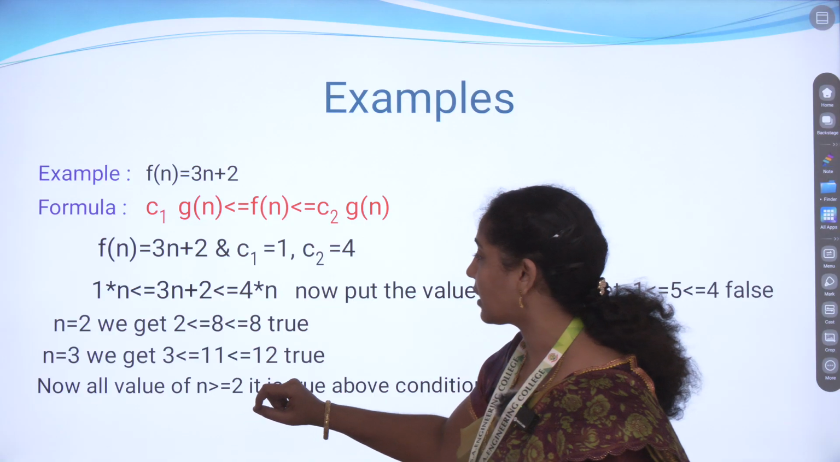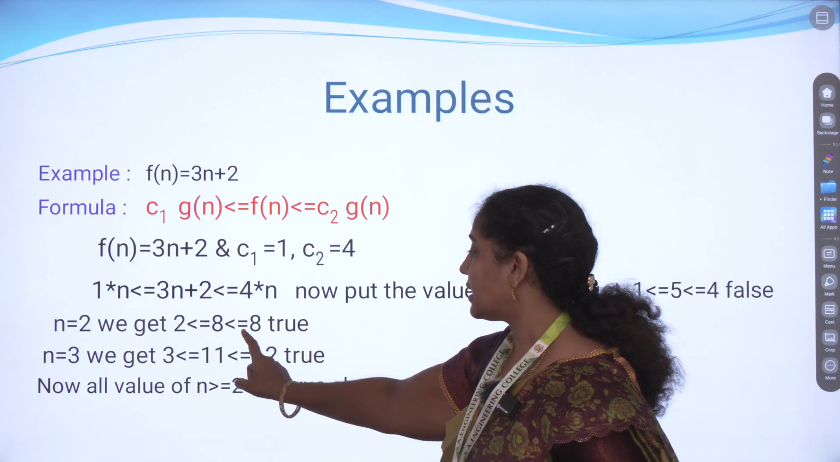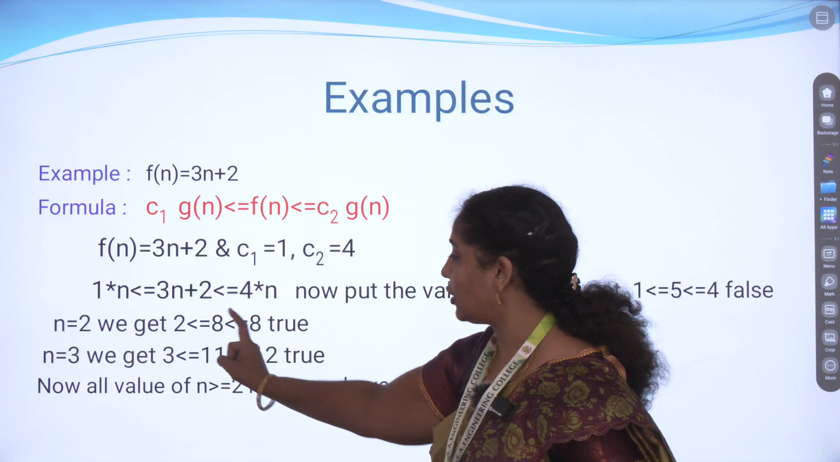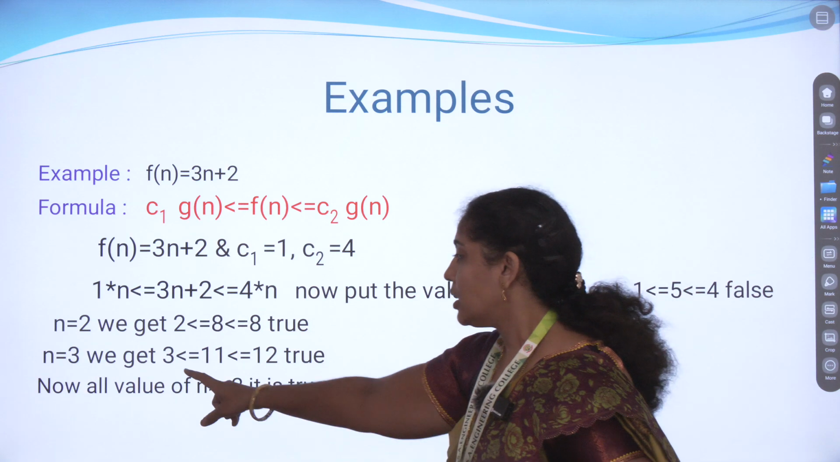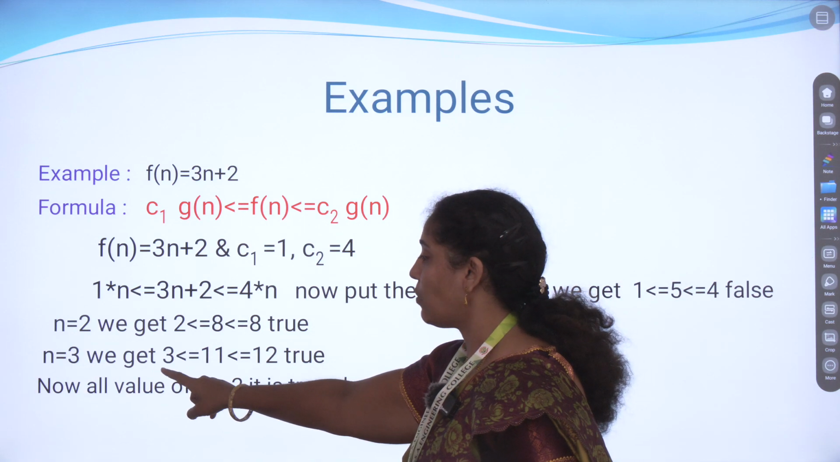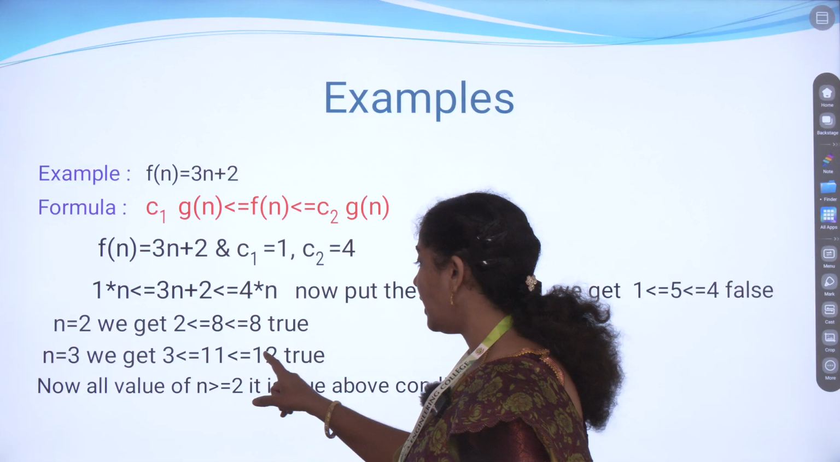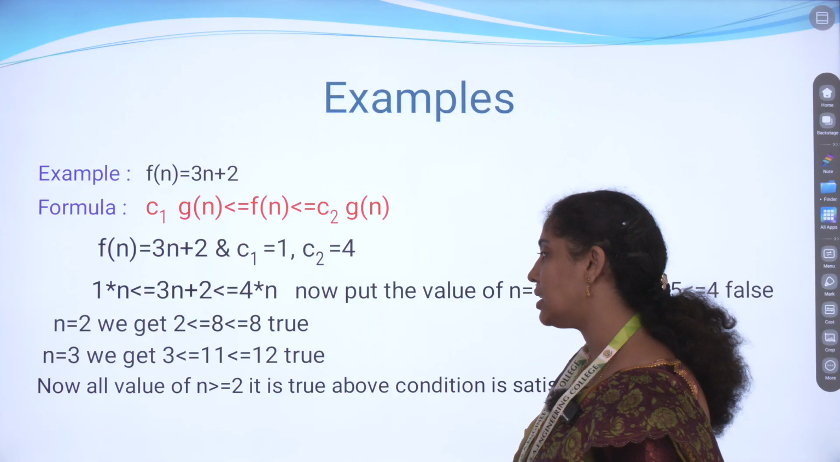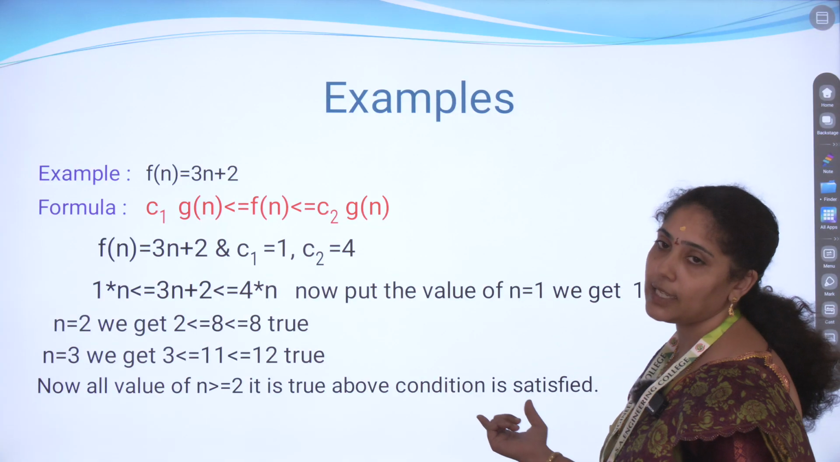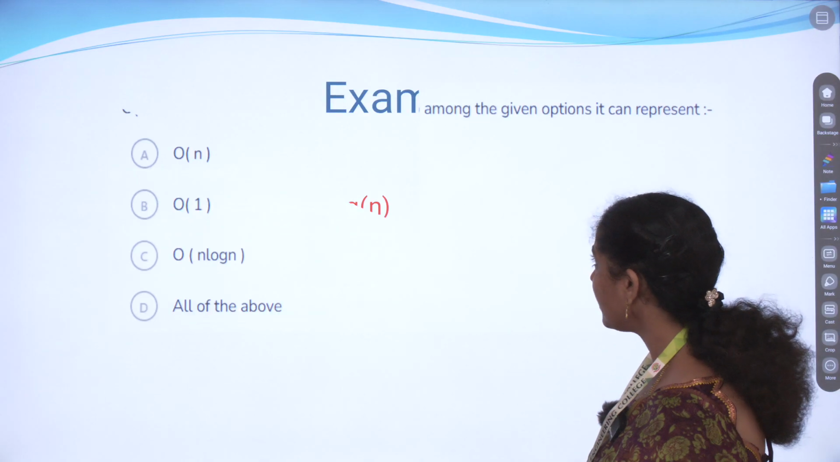Then what answers do we get? For n equal to 1, 2 is less than or equal to 5, which is less than or equal to 8. So c1 of g of n gives 2 and c2 of g of n gives 8, and the function value lies between them. So it is true. For n equal to 3, the c1 value is 3, the function value is 11, and the c2 of g of n value is 12. So this is also true. That is why this comes under the average case complexity.